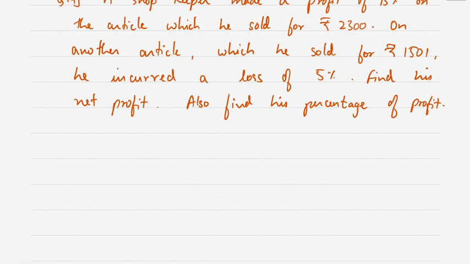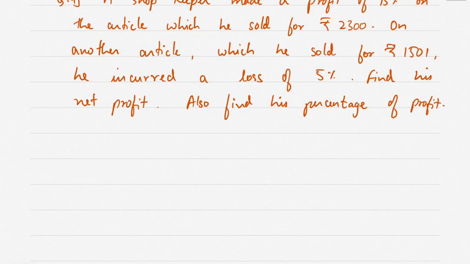A shopkeeper made a profit of 15% on an article which he sold for rupees 2300. On another article which he sold for rupees 1501, he incurred a loss of 5%. Find his net profit. Also find his percentage of profit.